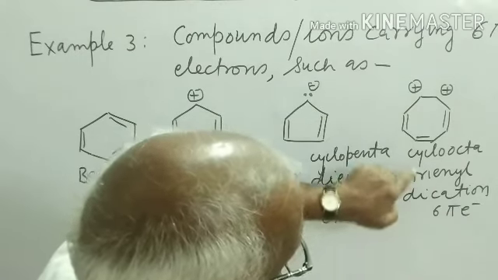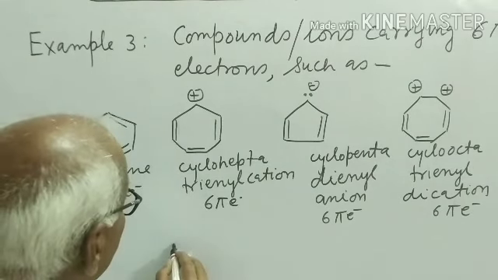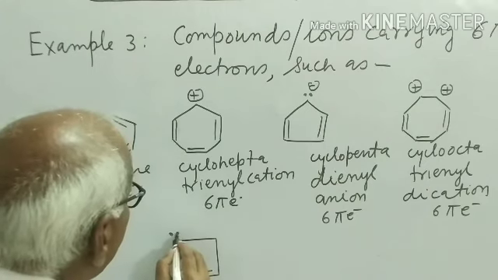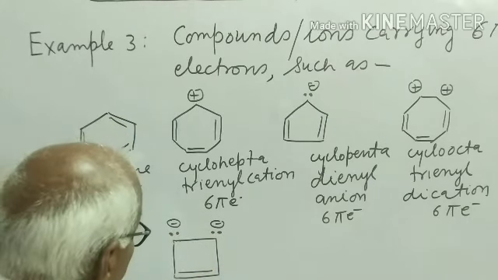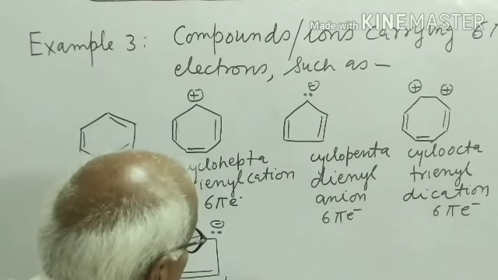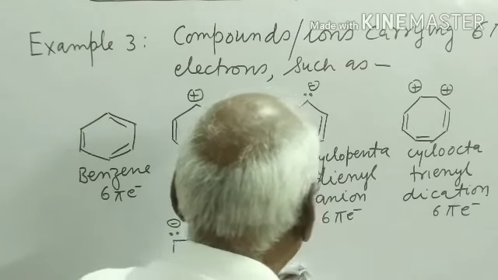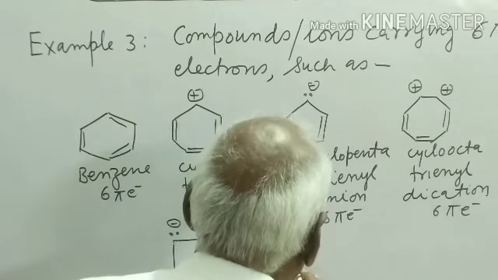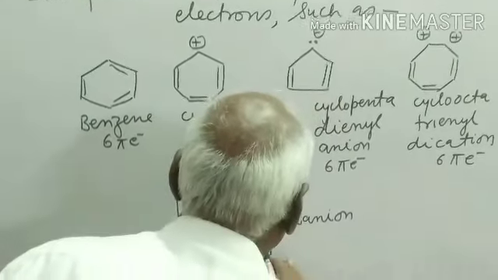And one more is cyclobutenyl dianion, which also carries 6 pi electrons.